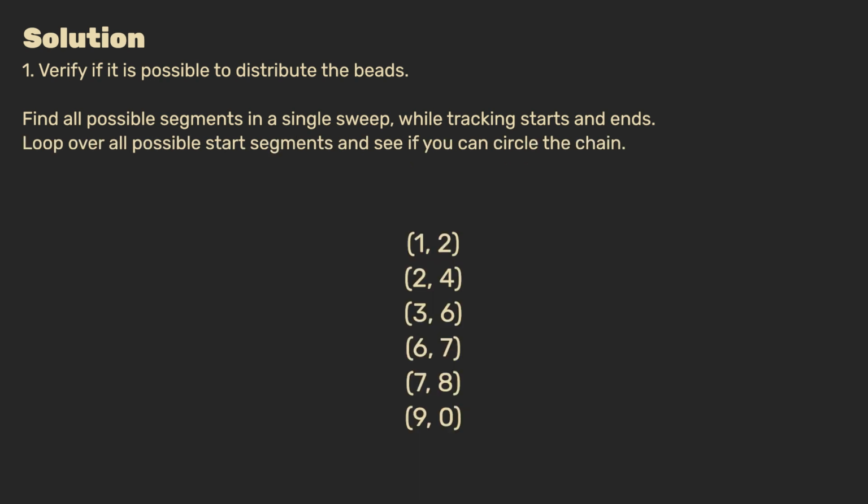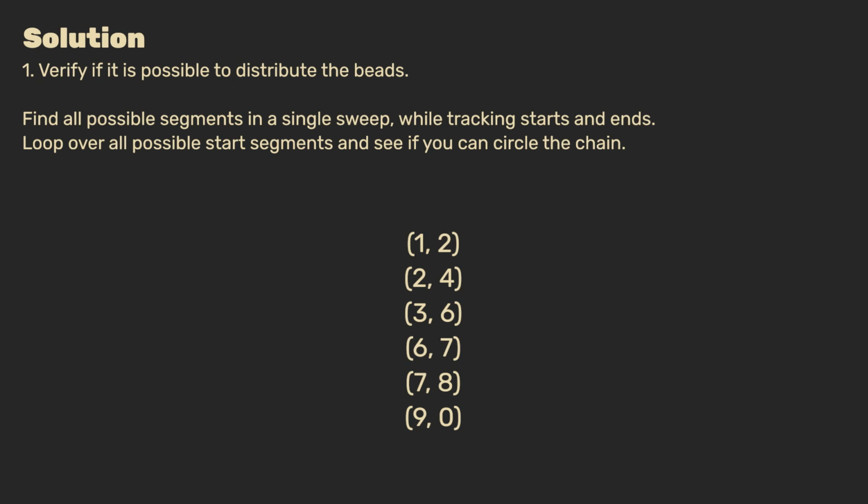For this example, we end up with the following start and endpoint pairs, which denote all possible segments in this necklace. So essentially, we now reduced the problem to finding whether there is a sequence of these segments which will loop around the necklace perfectly. All that's left to do is looping over all of these segments as a potential start segment. In the cases where there is one or more cycles through this segment list, any of the starting points will already give us our answer.